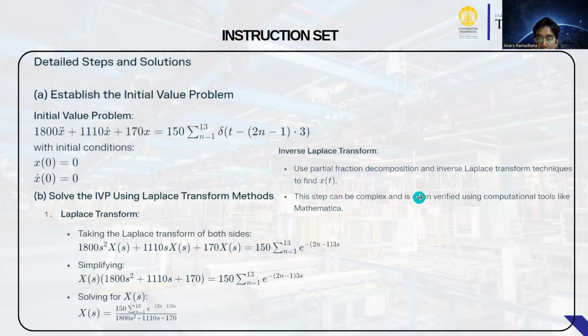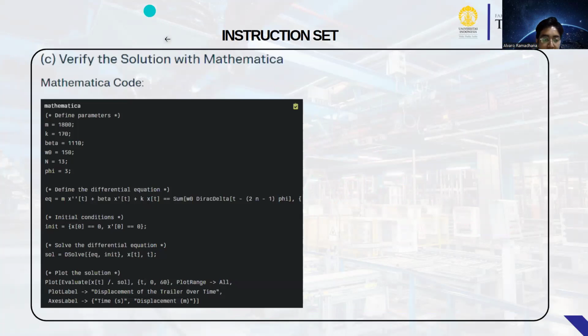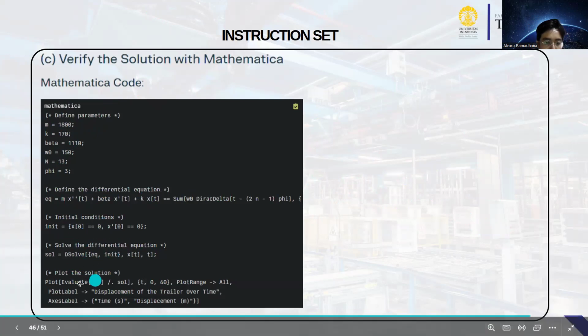This step can be complex, so use computational tools like Mathematica. Verify the solution with Mathematica code: define parameters m, k, beta, define the differential equation and initial conditions, solve the differential equation, and plot the solution.